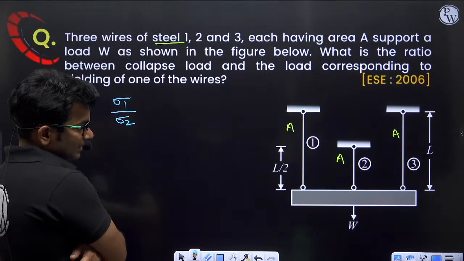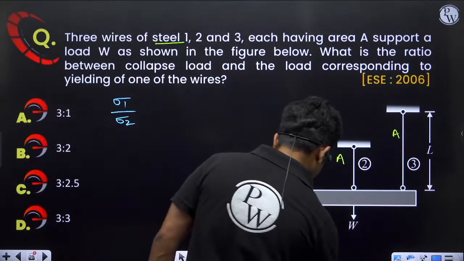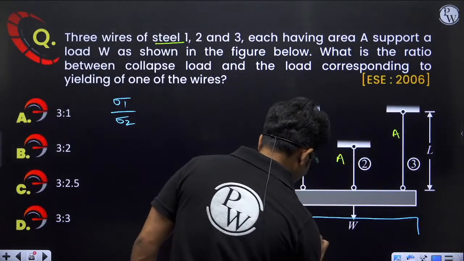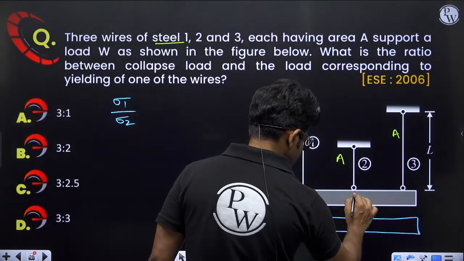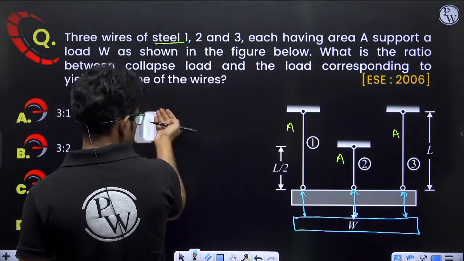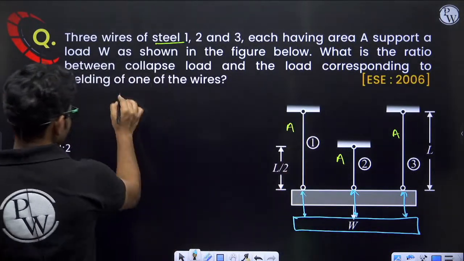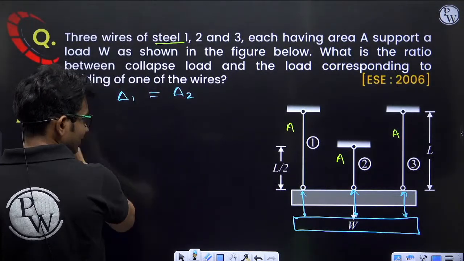Now one thing we know, that deflection of both the wires is same. Both the wires will deflect by same amount. So this is 1 and 2. So deflection of wire 1 will be equal to deflection of wire 2.